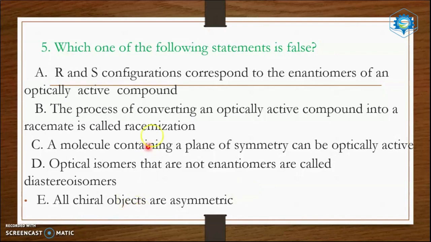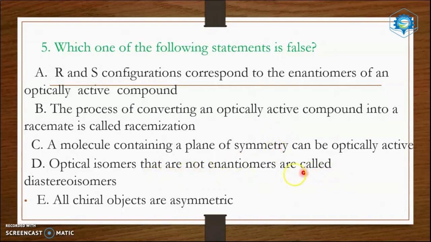You know that R and S configuration is by assigning priority according to the atomic number of the linked atom, then they are known as enantiomers. That's the correct statement. The process of converting an optically active compound into racemate is called racemization. Correct statement. A molecule containing plane of symmetry can be optically active. This is wrong because in order to have optical activity, one of the conditions is it should not contain plane of symmetry. Therefore, this is the answer.